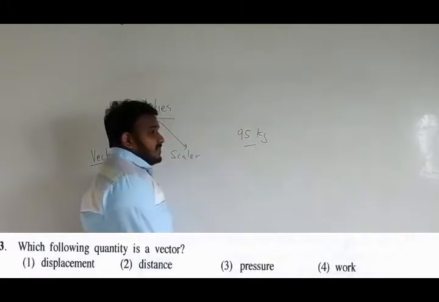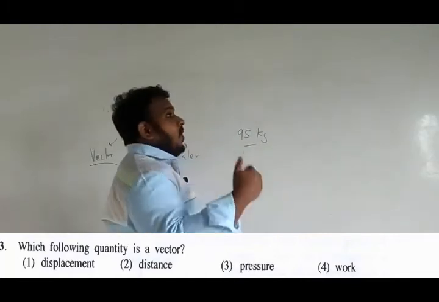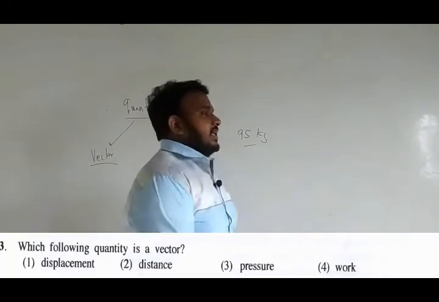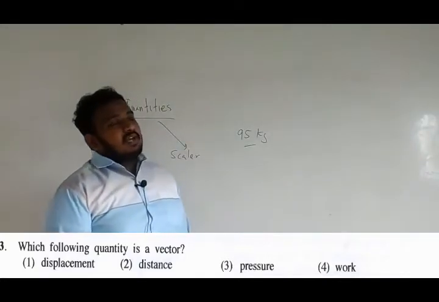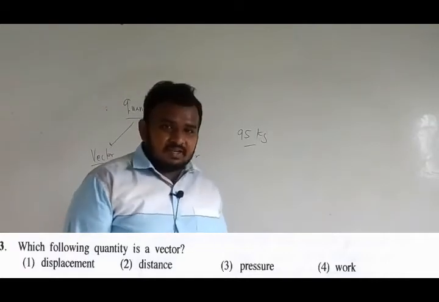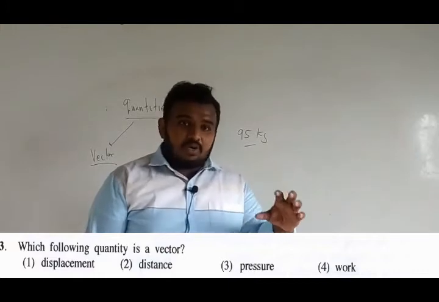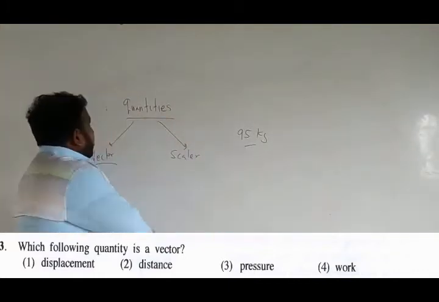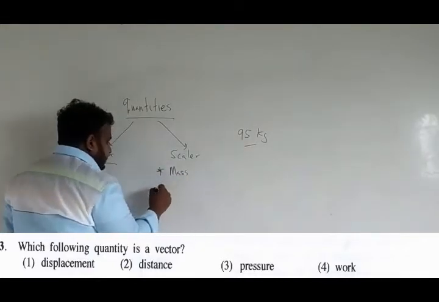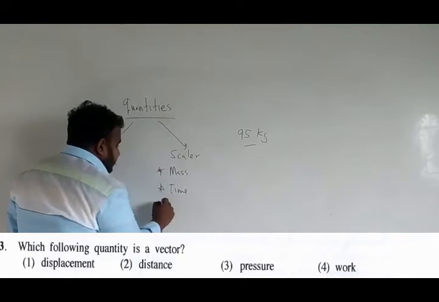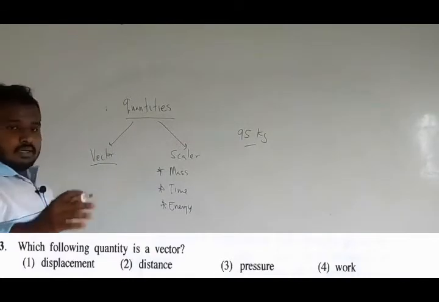For example, let's say how long it took for you to travel from Colombo to Kandy. If anyone asks how long it took, you are going to say it took about 5 hours north, 4 hours south and 3 hours? No, we are not going to say like that. Because we do not require a direction when we talk about scalars. So examples of scalars: we can say mass, time, energy. They do not require a direction.